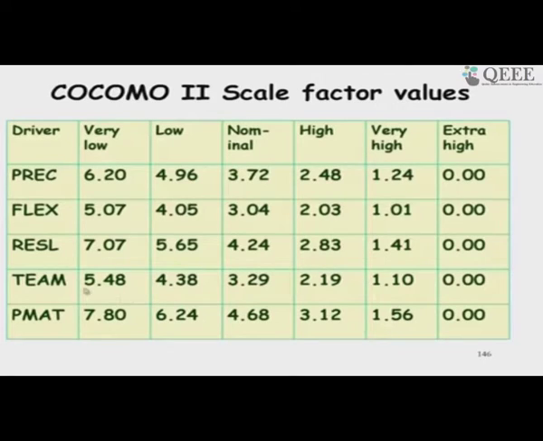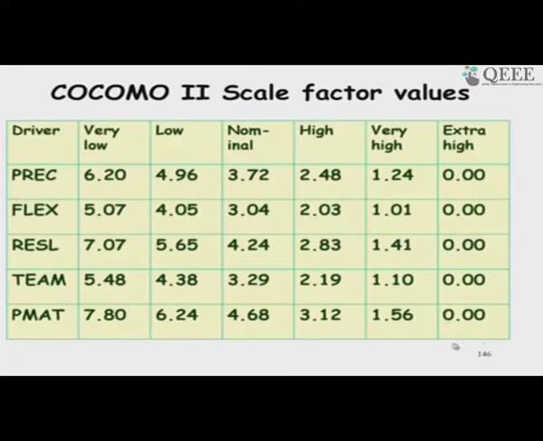Depending on whether we have very low precedentedness, so I have no experience, very low, it will become 6.2 in the exponent, and 0.91 plus 0.01 into sigma. So, that is the expression, flexibility and so on.